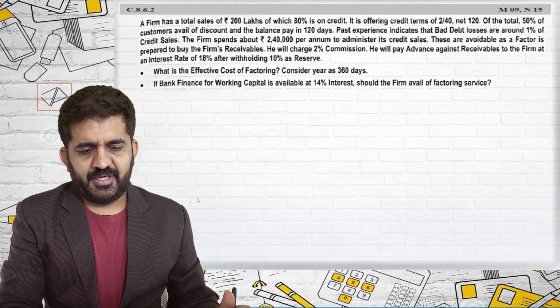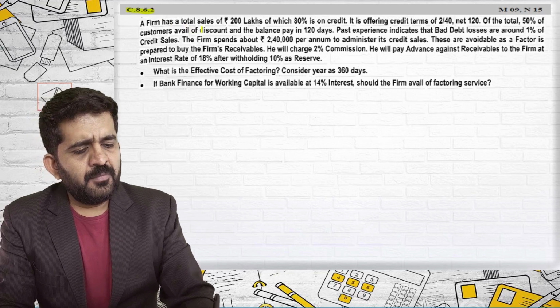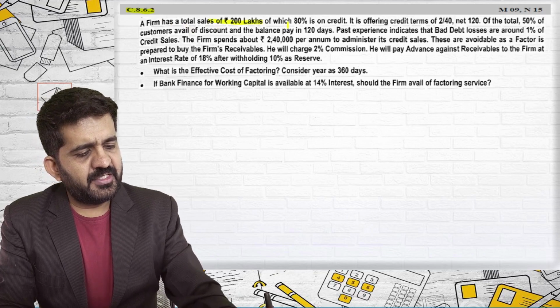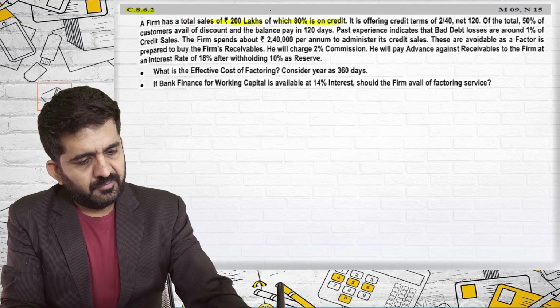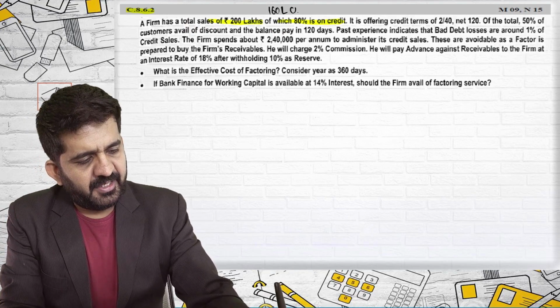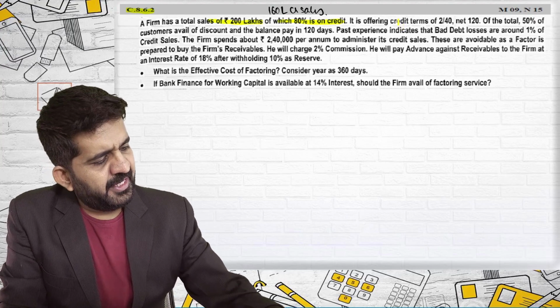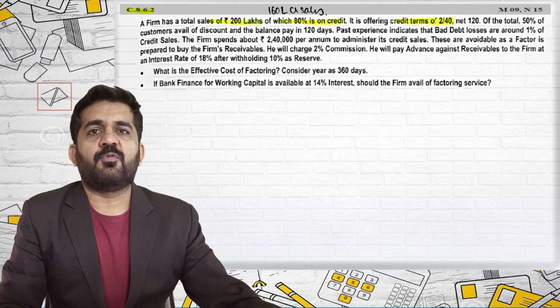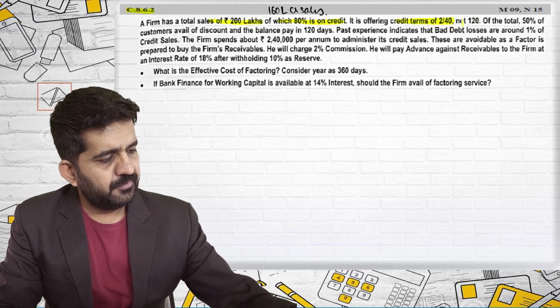Second question, C 8.6.2. A firm has a total sales of 200 lakhs, of which 80% is credit. So 160 lakhs will be credit sales. It is offering credit terms of 2/40. If you pay in 40 days, we will be giving you 2% discount.